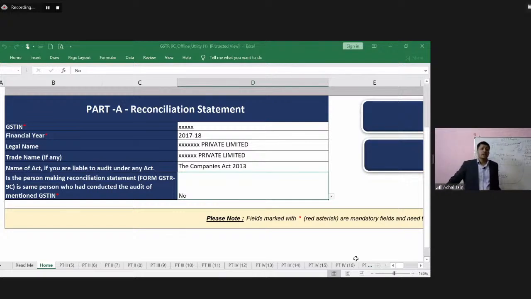Will this be liable to audit under any act? Yes, of course, the Companies Act 2013. So this is the basic detail which flows in over here, and which is required to be verified by the GST auditor. It is part of GSTR 9C, so it basically goes from the GST auditor itself.